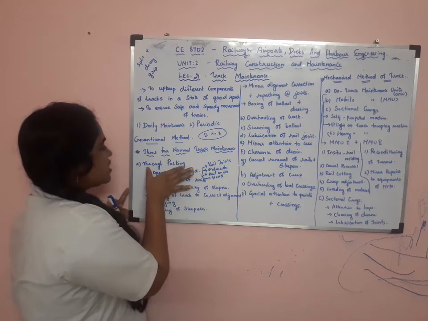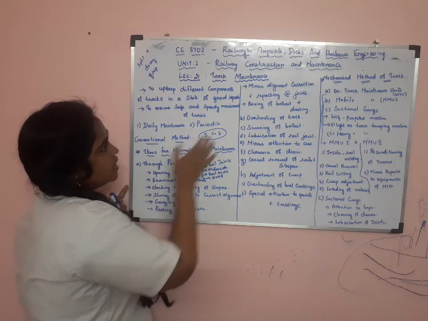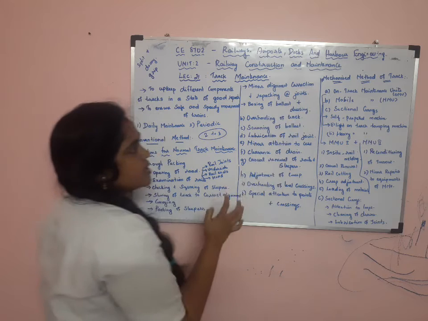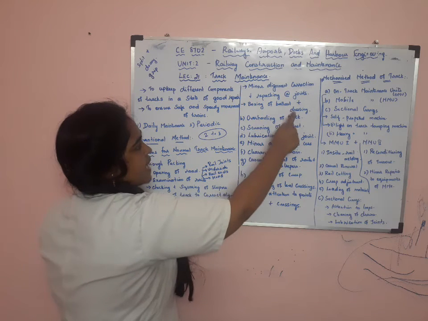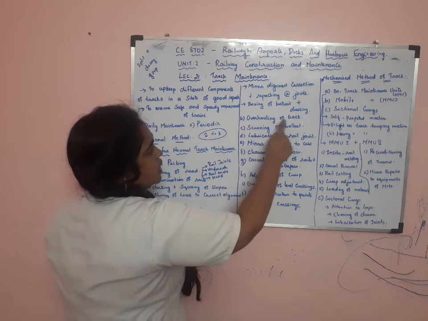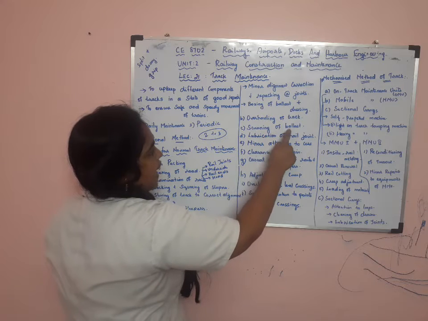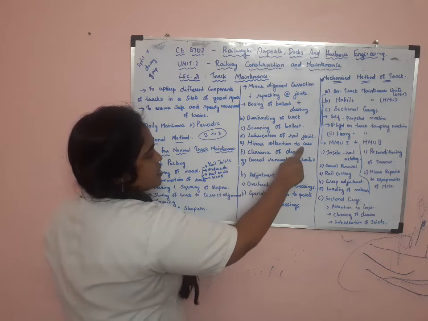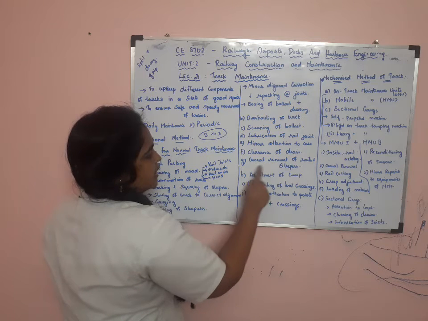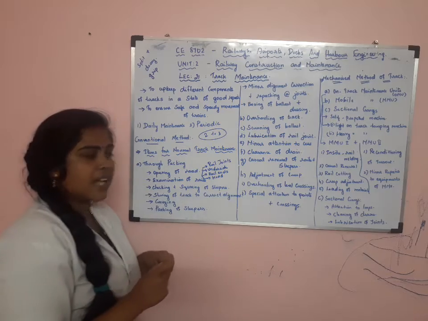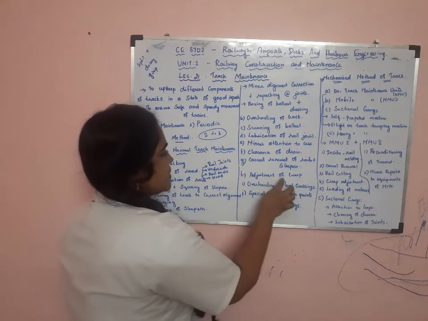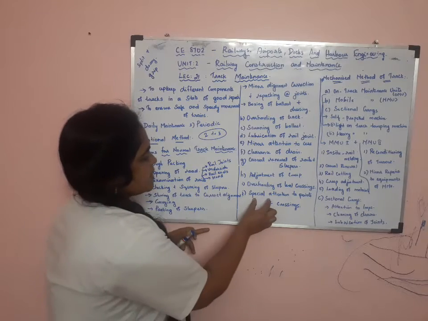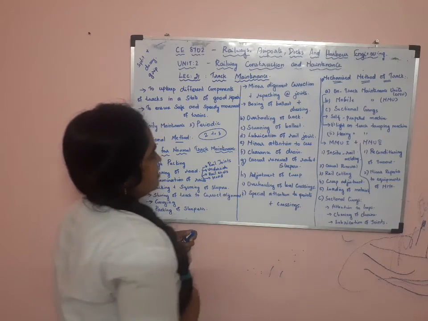The first one is thorough packing, then minor alignment correction and replacing at joints, boxing of ballast and dressing, overhauling of track, screening of ballast, lubrication of rail joint, minor attention to cess, clearance of drain, casual renewal of rails and sleepers, adjustment of creep, overhauling of level crossings, and special attention to points and crossings.